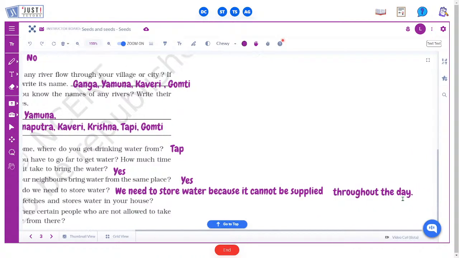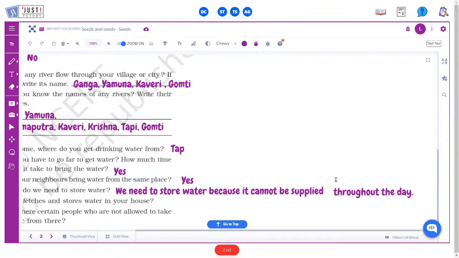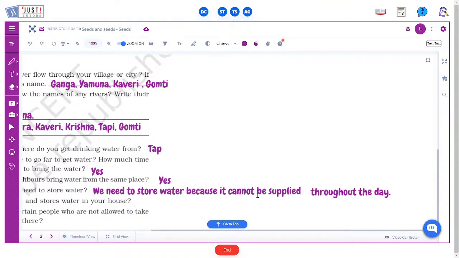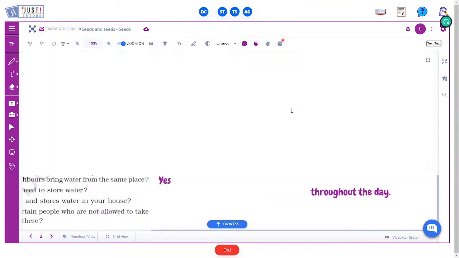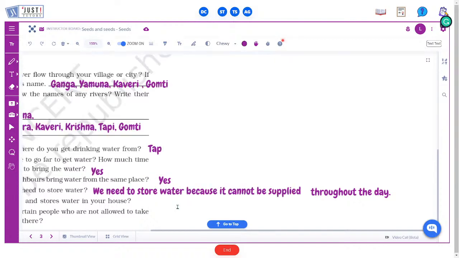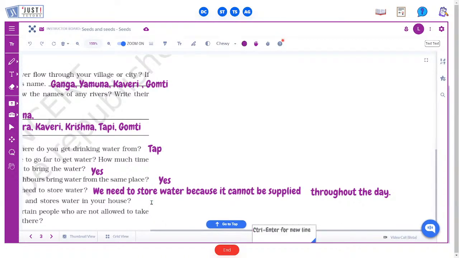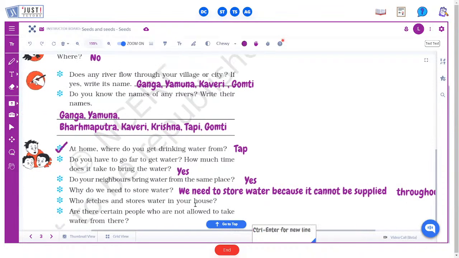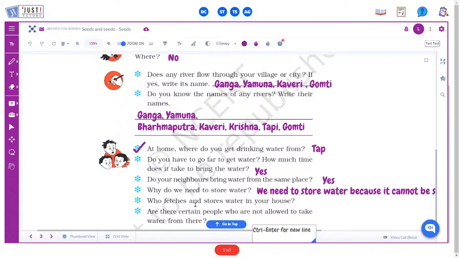So it cannot be supplied throughout the day, and we need to use water for various purposes, right? So if we don't get water throughout the day, how would we use it? We would starve without water. So that's why we need to store water.